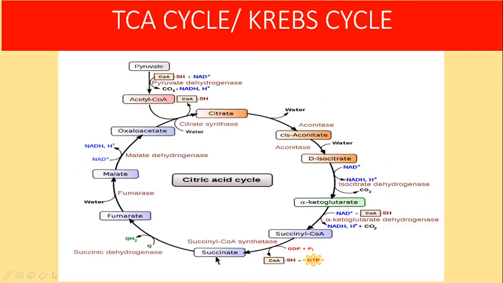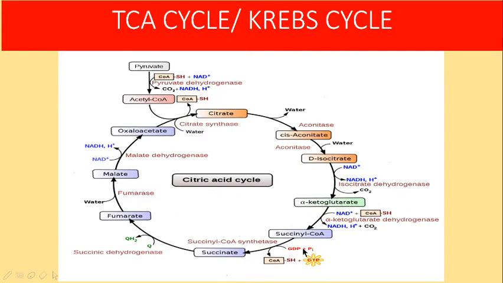During this reaction, the high energy thioester bond of succinyl CoA will be utilized to convert GDP into GTP. This phosphorylation of GDP to GTP is an example of a substrate level phosphorylation step.